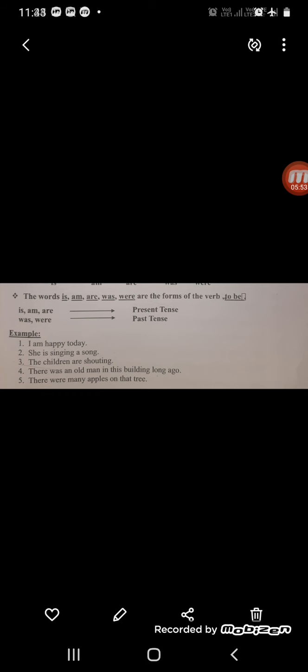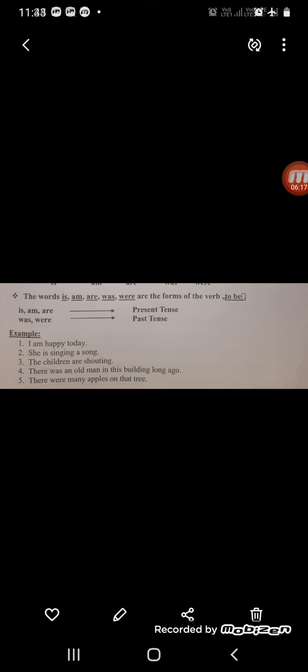She is singing a song. Again present tense. Why it is used is because she is a single person. Subject is singular, then the verb that follows will also be singular. She is one person, so we are using is. Now children, now children are more than one, so we are using are.